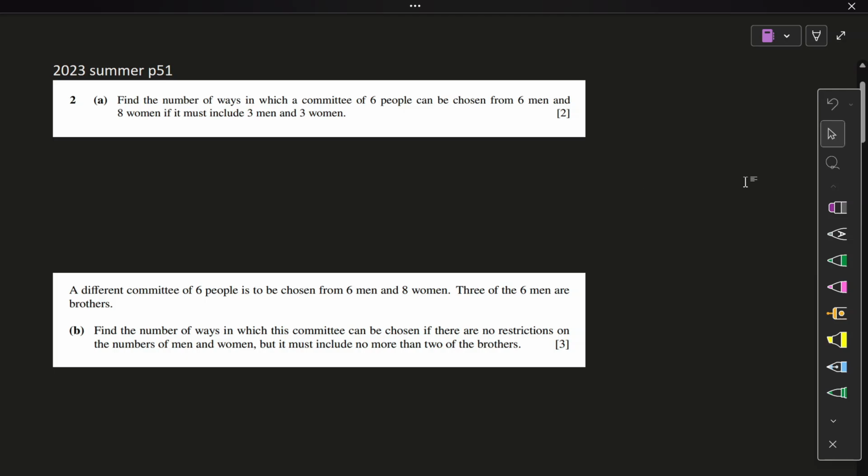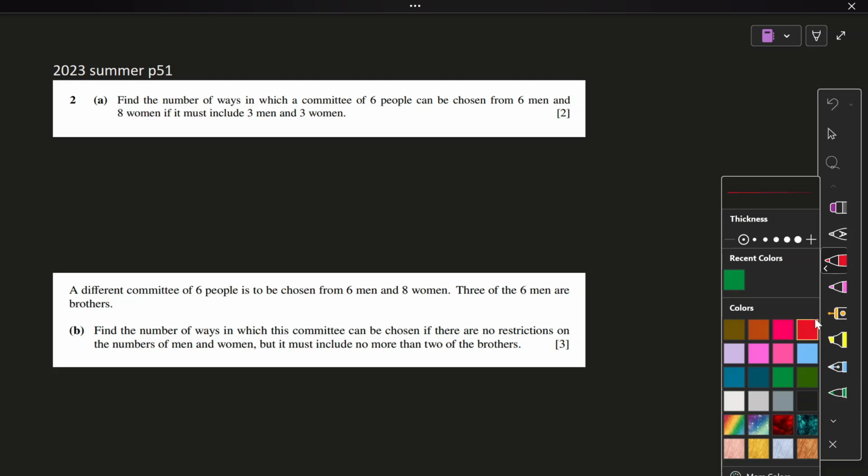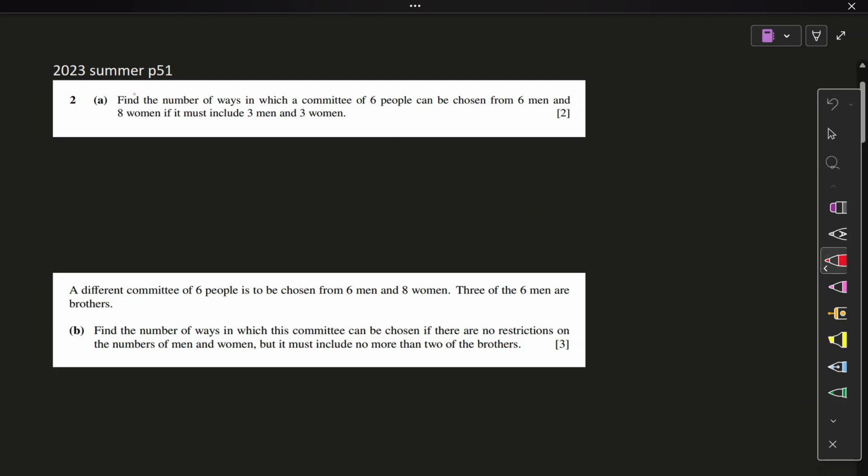Alright, continuing off to the 2023 variants. Here we go. Let's switch to the color red. Okay, 2023, summer, paper 5 1.